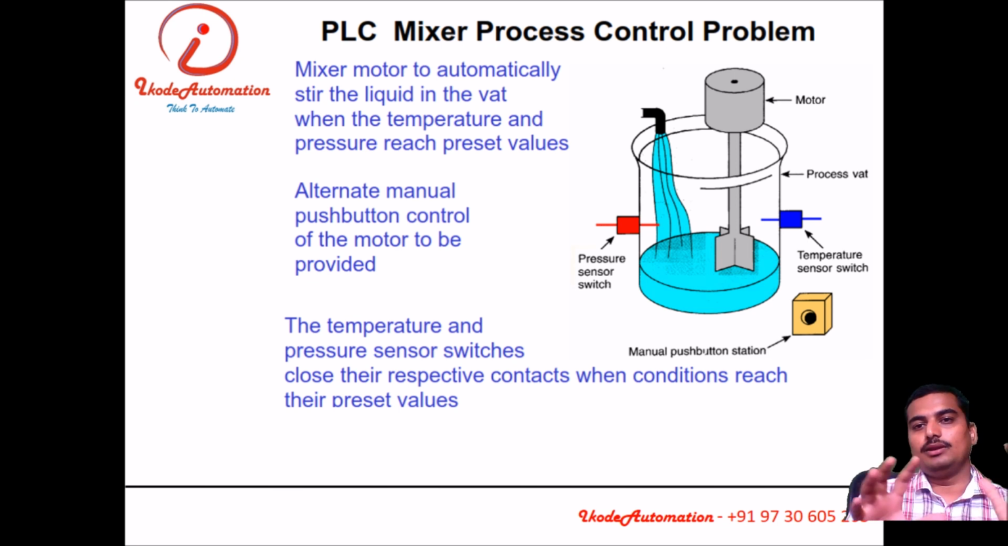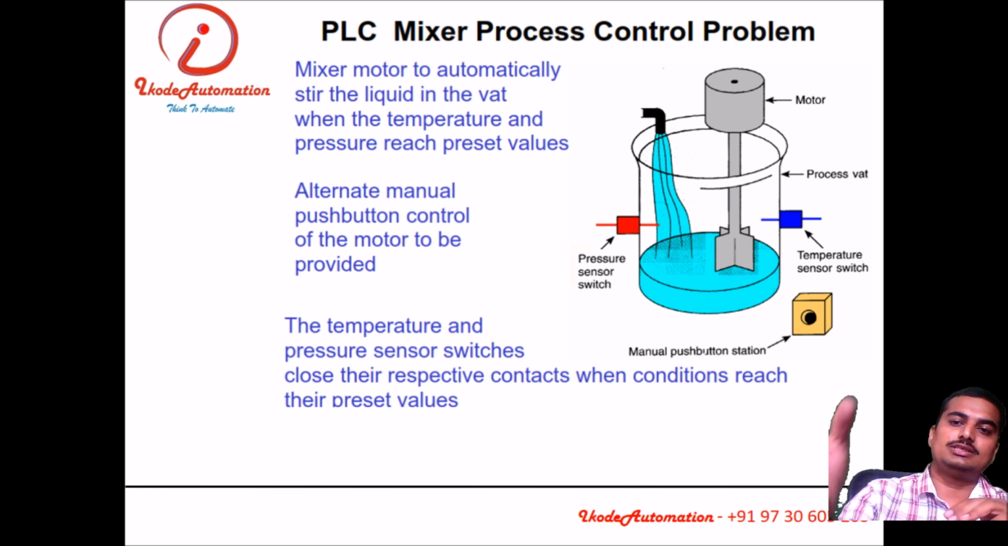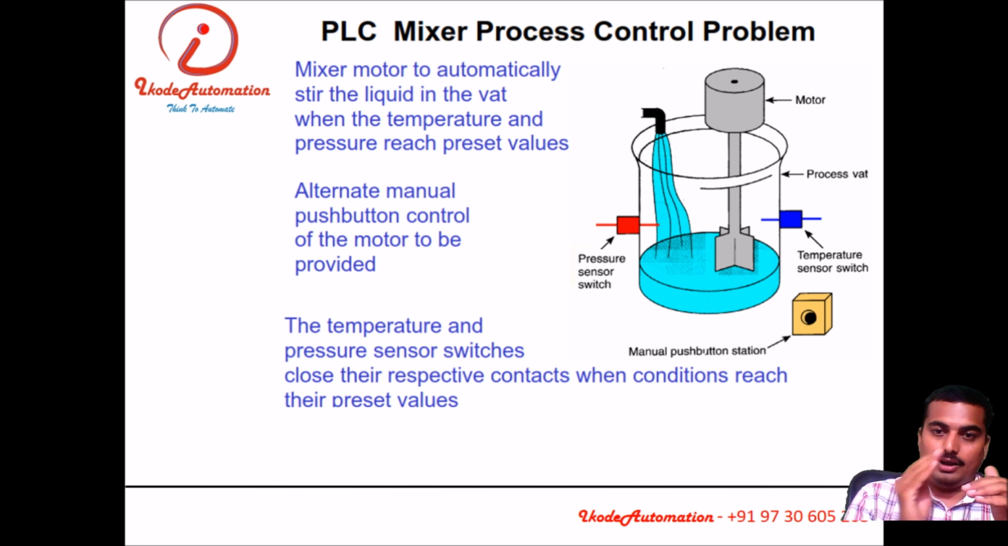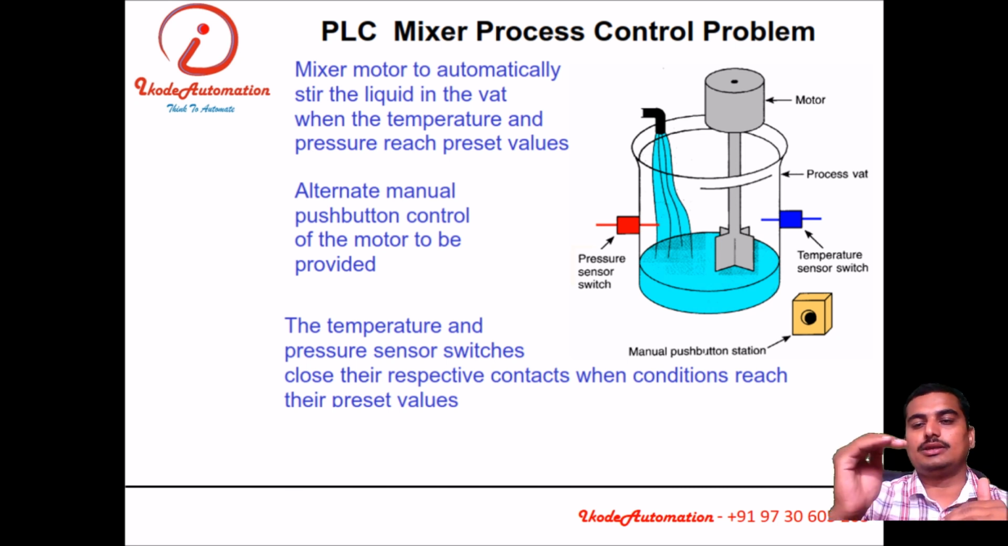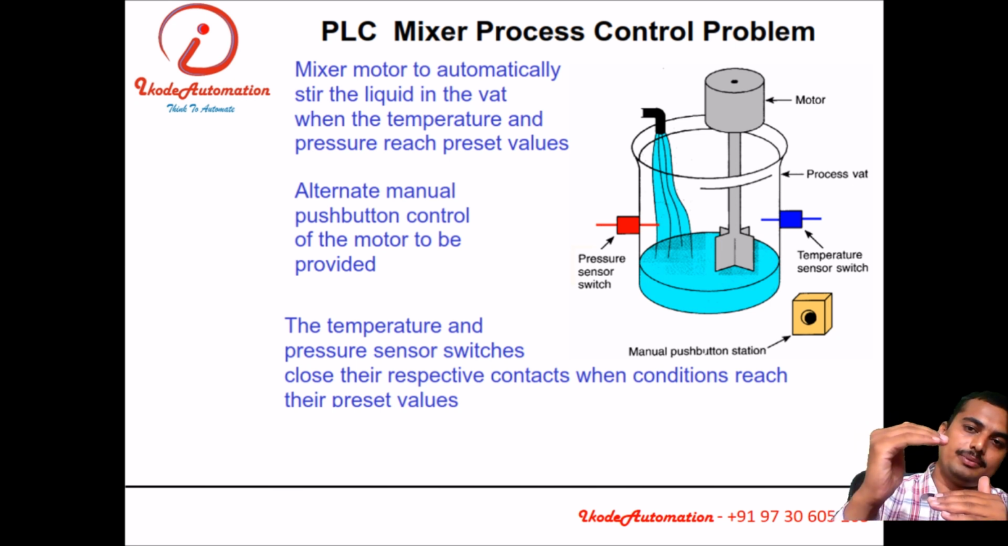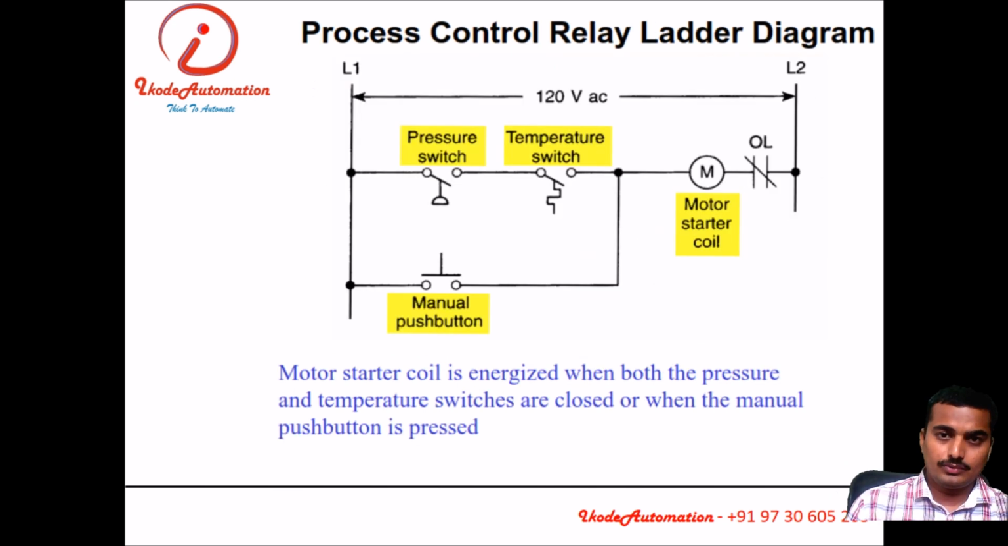Then we'll see a simple process of a mixer with a pressure sensor, temperature sensor and manual push button. The problem definition is this: in manual condition, if I press the manual push button, the stirrer motor should be on. In auto condition, when pressure and temperature both reach the optimum level or set point, then the motor should turn on. This problem can be solved using two methods: one ancient method, contactor logic or relay logic, and another, PLC.